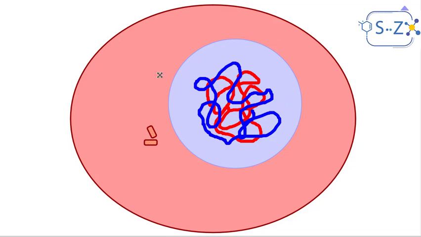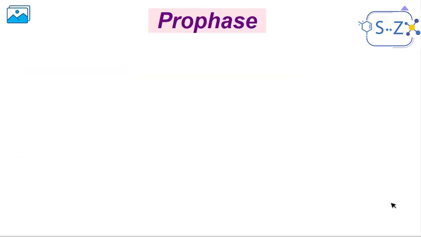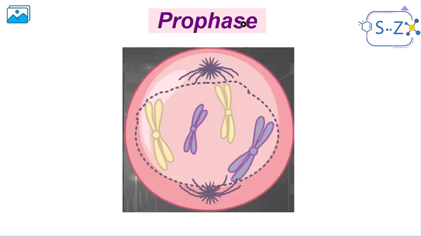So if we want to look at another representation, we can see the cell like this. It has the cell membrane intact, and inside it there is the chromatin that is a tangled fiber and it's not condensed. We can't see chromosomes. So this is the first phase in the cell cycle, which is interphase. And bear in mind here, we didn't start mitosis yet. Now we'll start with mitosis. The first phase of mitosis, as we said earlier, is prophase. Now let's look at the same cell under the microscope.